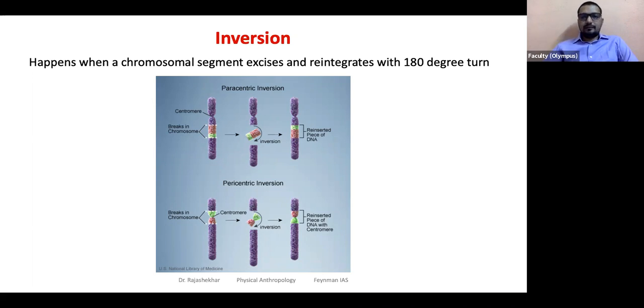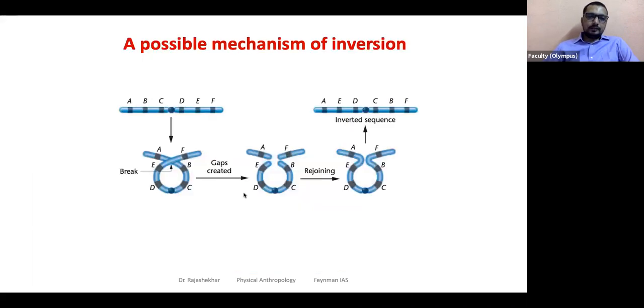Is the difference between pericentric and paracentric clear? Pericentric includes the centromere, paracentric doesn't include it. So the example that we have seen here, the mechanism that we have seen, what type of inversion is it? Peri or para? Para. So the centromere is not involved here.